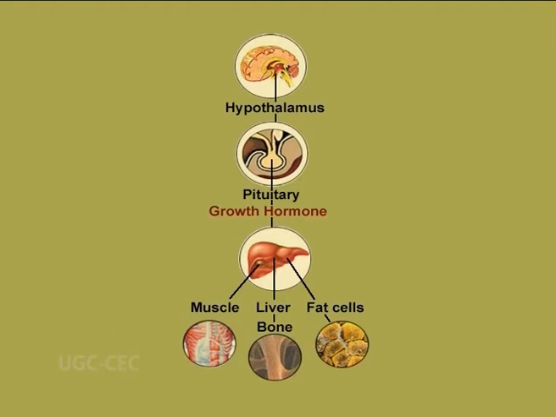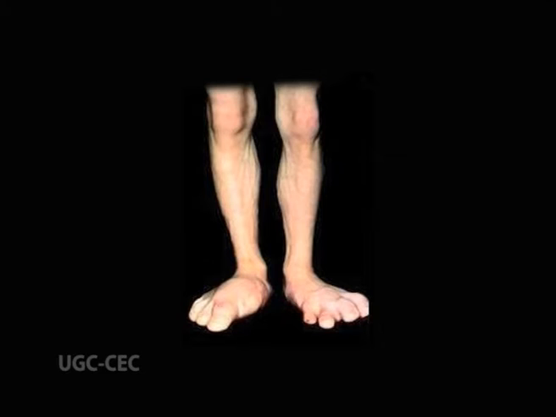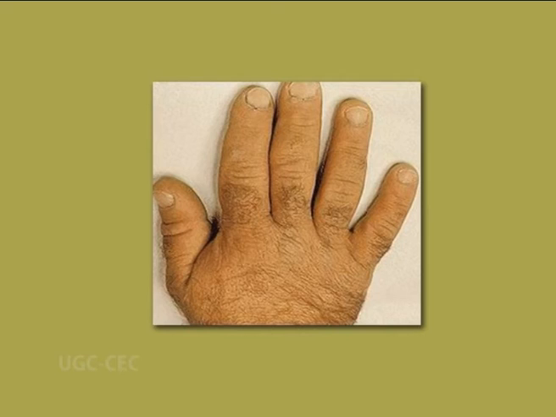Hypersecretion in adulthood causes acromegaly. Here, the bones become abnormally thick due to ossification of periosteum and thickening of the soft tissues as well. These changes are most noticeable on the face, as well as at the margins, the hands and the feet.